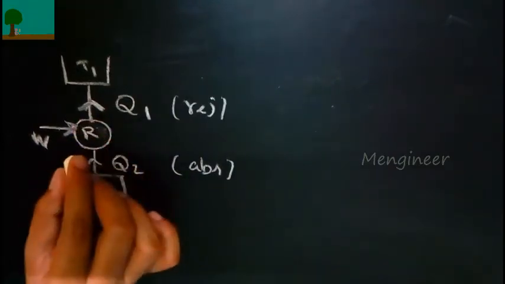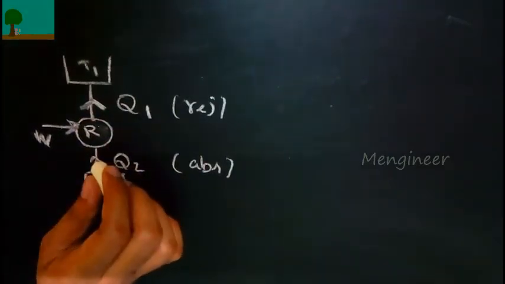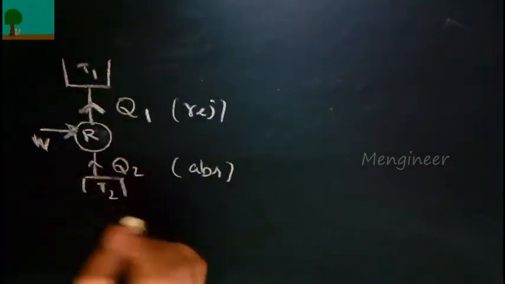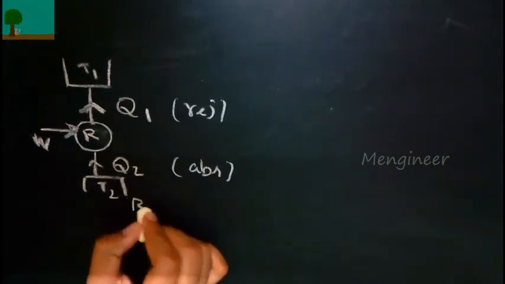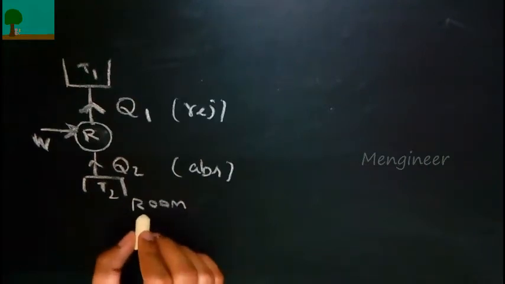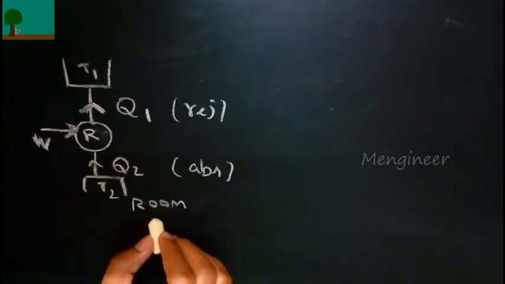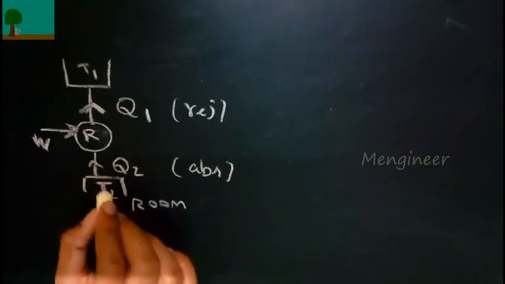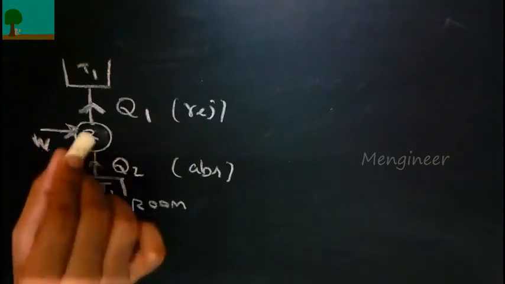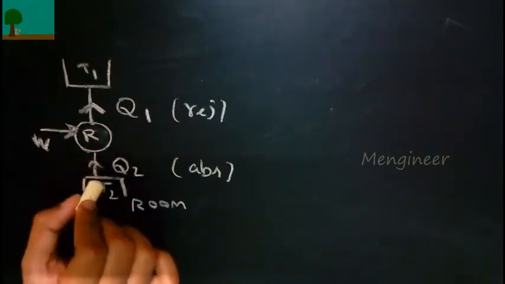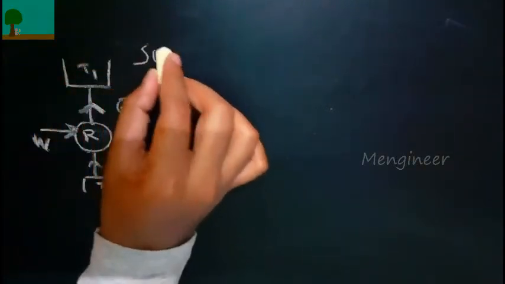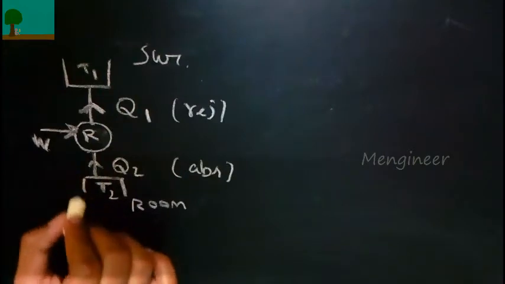Now what is meant by refrigerator? Refrigerator means it is used to cool the room. With a heat pump we keep the room hot, but with a refrigerator we keep the room cool. So this is our room now. We are extracting heat by giving work input. The refrigerator will extract heat from our room and send it to the surroundings so that your room remains cool.